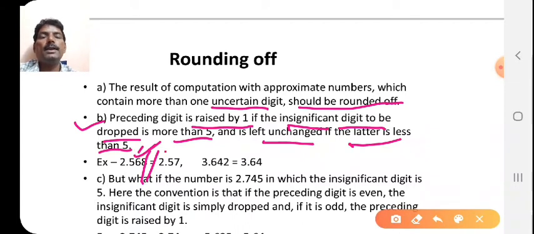So ultimately you get 2.57. But now see here, if you want to drop this 2, it is less than 5, so 1 should not be added here, and it will be 3.64 only.